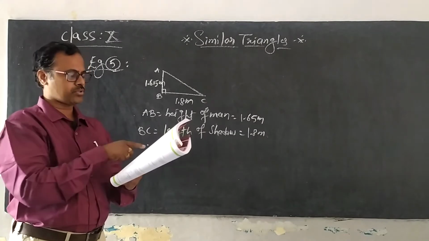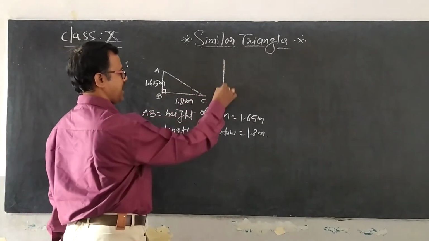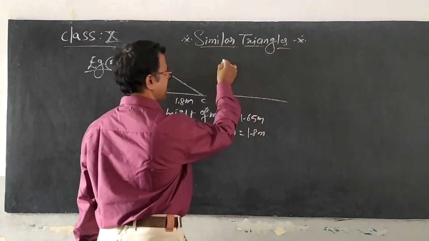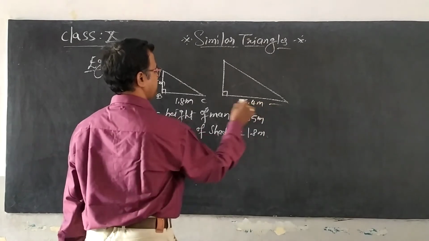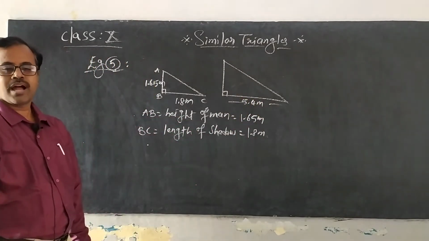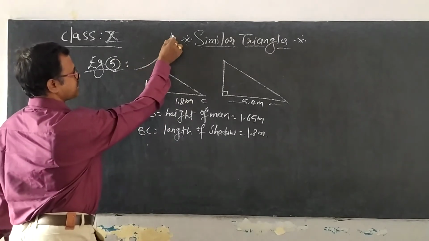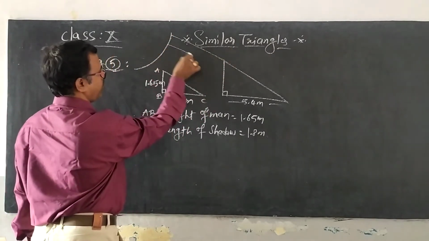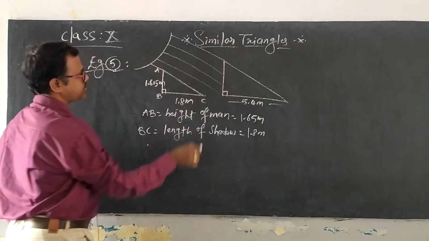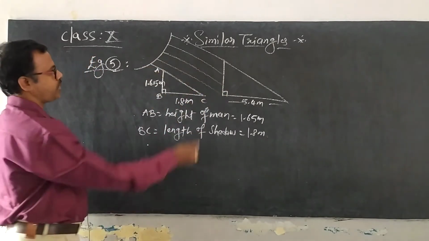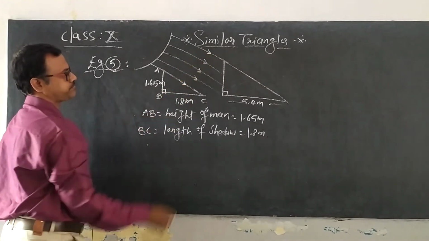The next, at the same instance, means at the same time, at the same present time, a lamp post casts a shadow of 5.4 meters. This is the shadow of the lamp post. At the same time means, you observe, I take the sun, the sun's rays falling on the objects. If you observe, all these rays are parallel.